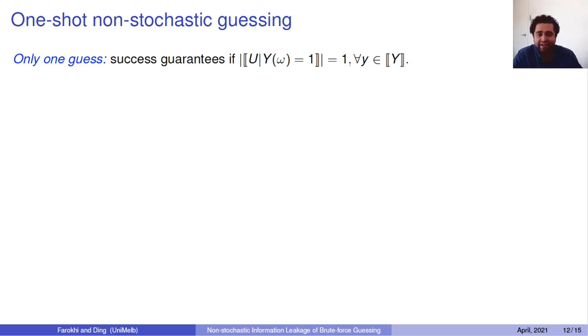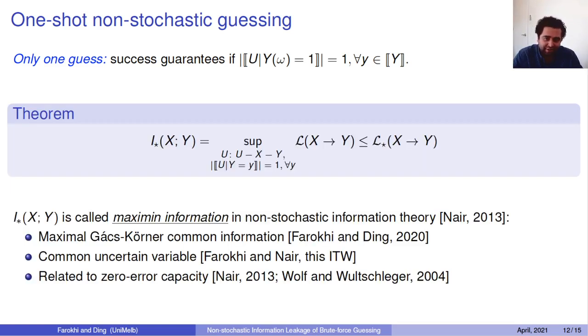So in this case, you can show that if you were to pick this L, which was the amount of leaked information, sorry, this should be, and look at U to Y of this, and take supremum over all the possible U's, but not every U, all the U's that the adversary would be able to correctly guess the realization of U given the realization of Y, okay? So you're having an extra constraint here. Before you didn't have that, now you have this extra constraint here. You look at the maximum leakage in this case.